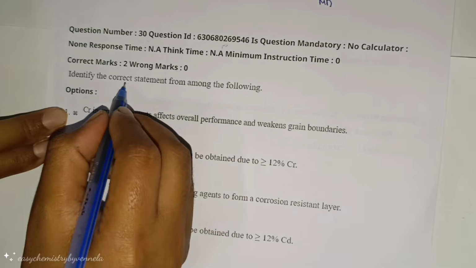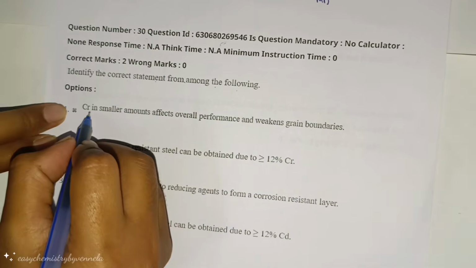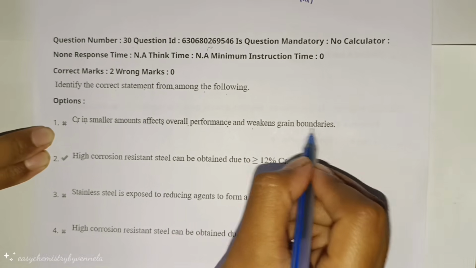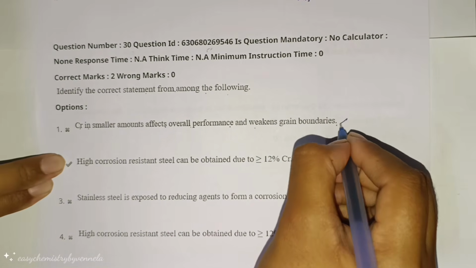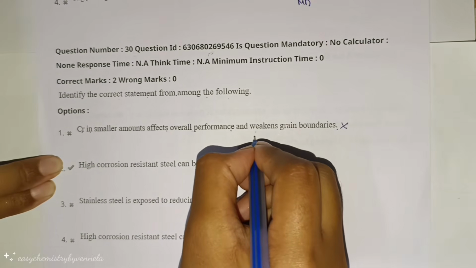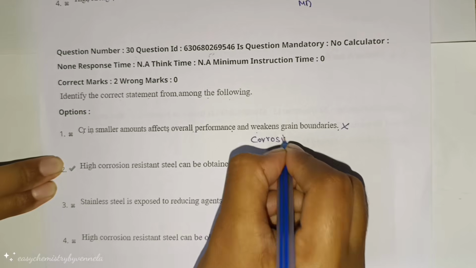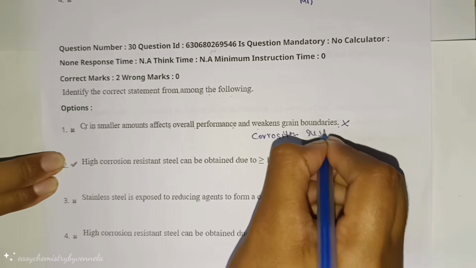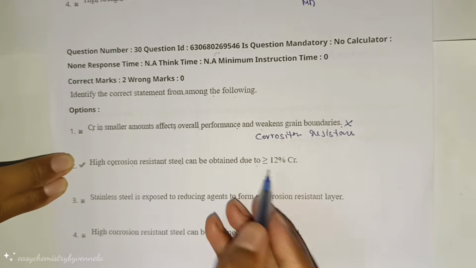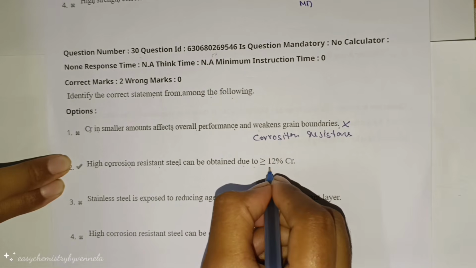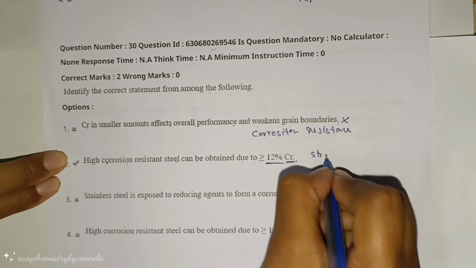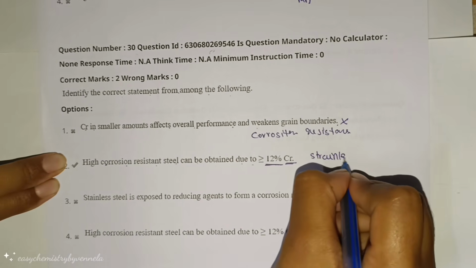Next question. Identify the correct statement from among the following. Chromium in smaller amount affects overall performance and weakens grain boundaries. This is an incorrect statement. Why? Chromium is added primarily for corrosion resistance. Next, high corrosion resistant steel can be obtained with greater than or equal to 12% of chromium. Here stainless steel contains